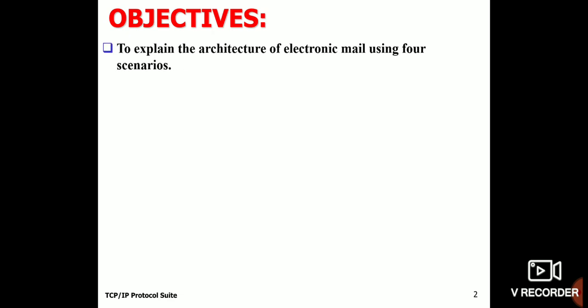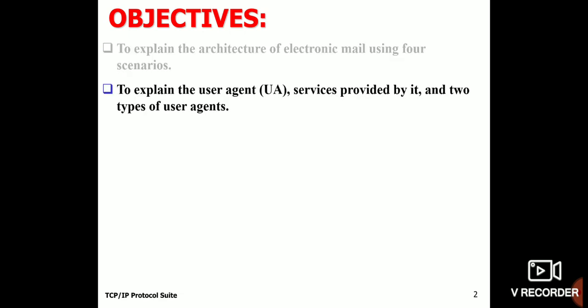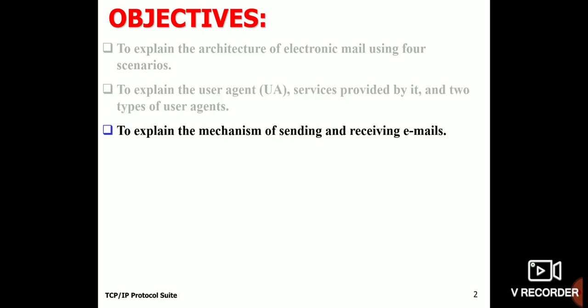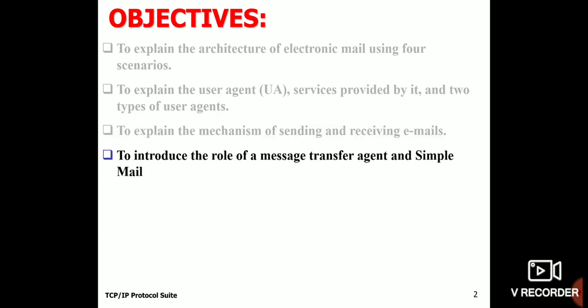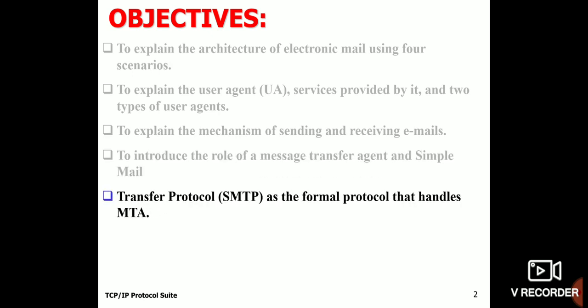The objective of this video is to explain the architecture of email using 4 scenarios, the basic scenarios we use in our day-to-day life. We will explain the user agent, the services provided by it, and the 2 types of user agents. We will discuss the mechanism of sending and receiving emails, and introduce the role of the message transfer agent in the Simple Mail Transfer Protocol, that is SMTP as a formal protocol, and MTA.